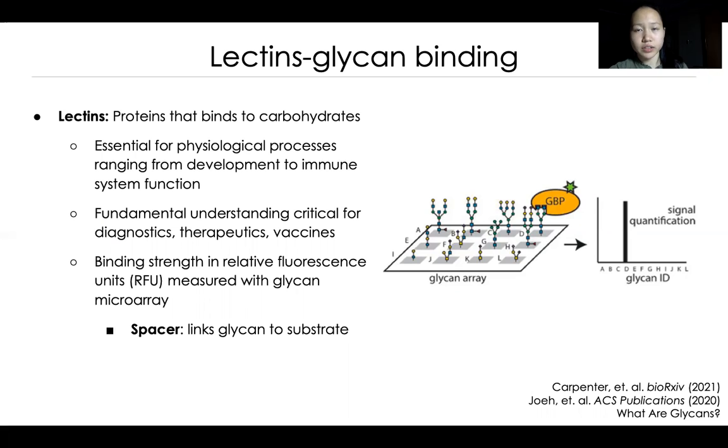A major tool for collecting data on lectin-glycan interactions is the glycan microarray, which consists of a variety of carbohydrates deposited onto distinct locations on a glass surface linked to the substrate via spacers. When a sample of a lectin is introduced, the binding strengths of several hundred carbohydrates with the lectin, in relative fluorescence units, or RFUs, can be measured, and this produces a glycan binding profile for that protein.